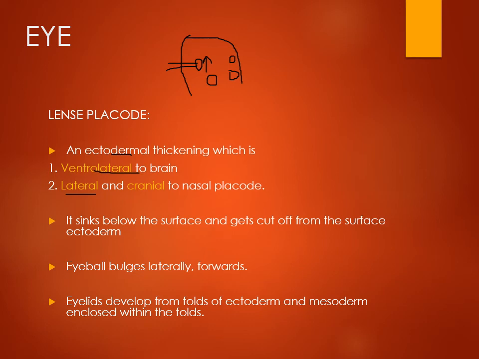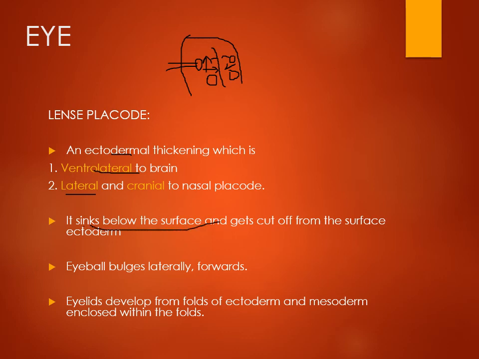As the nose develops, there is narrowing of the frontonasal process, and these lateral structures move medially towards the midline. When they move medially, the nose is formed and the eyes come close to each other. So the lateral and cranial nasal placode and ventrolateral areas of the brain form the eye.